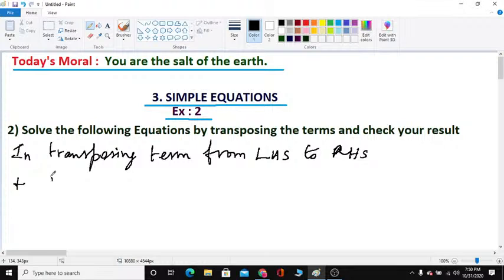When you transpose a multiplication quantity, it becomes a division quantity, children.